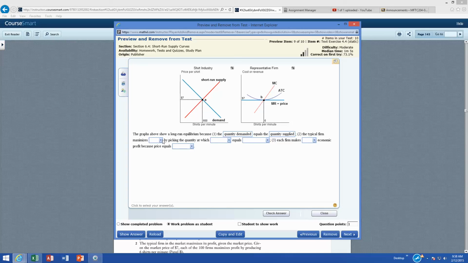The typical firm maximizes its profit by picking the quantity where MR equals MC, because if you look up here, MR equals price. So where MR, or price, equals the marginal cost. Each firm is making zero economic profit because my MR equals MC, and I'm just covering my total cost, because the price equals my average cost. Check my answer. That's nice work.